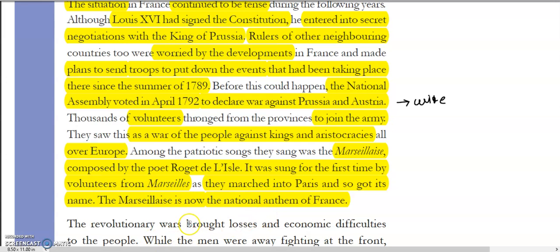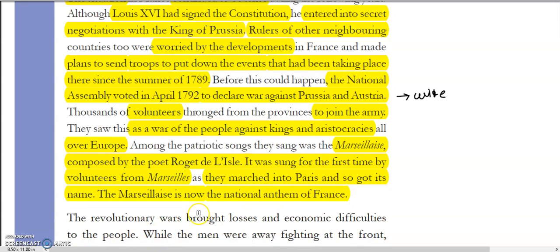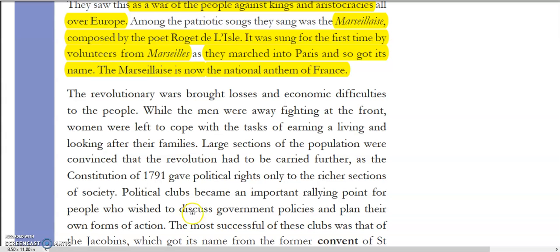Now, see, these revolutionary wars brought losses and economic difficulties for the people. So it was not easy. All these revolutionary ideas and all this revolution were not easy because they brought losses and economic difficulties for the people.